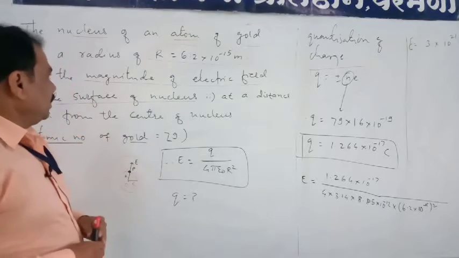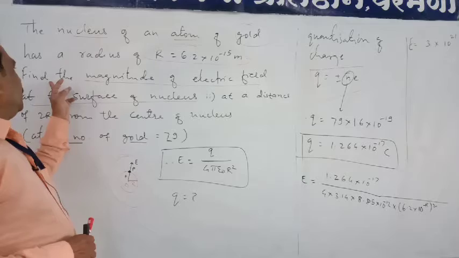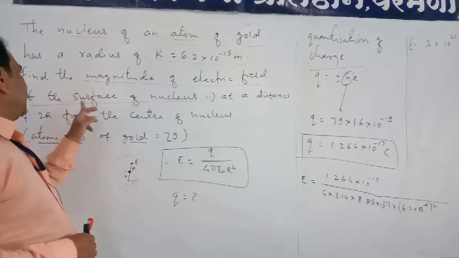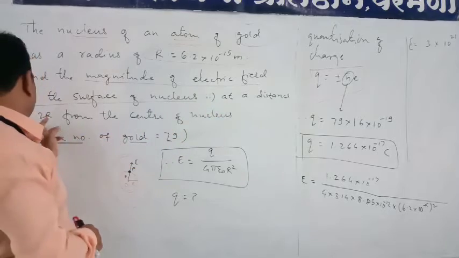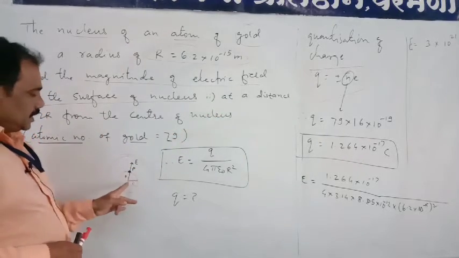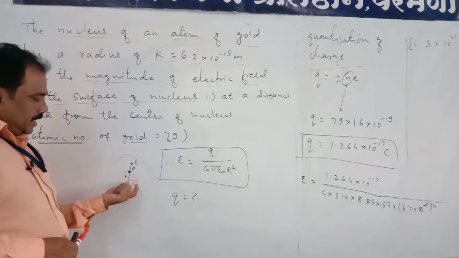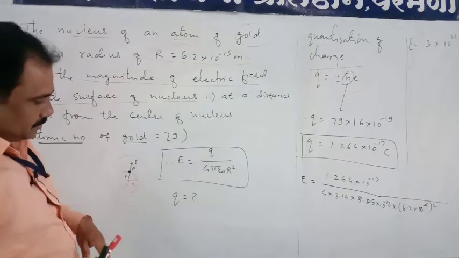Now again, what we have to find here: we found the magnitude of the electric field at the surface of the nucleus. The second point is at a distance of 2r from the center of the nucleus. So this one is the center of the nucleus, and we take twice the radius as the distance at which the point is placed.